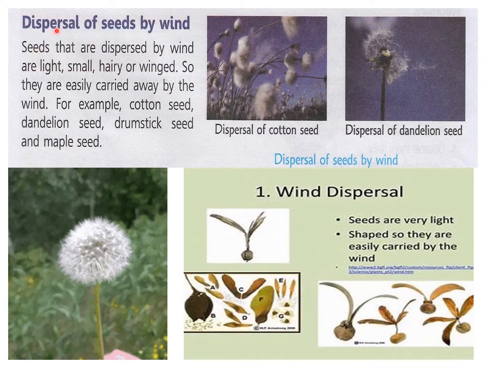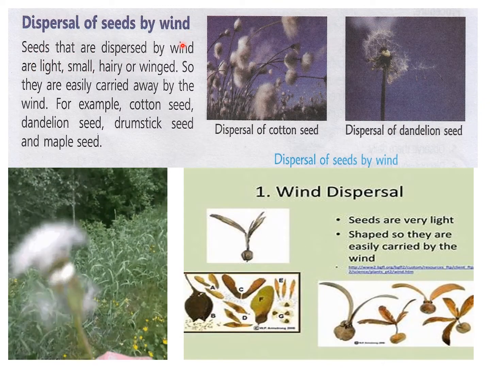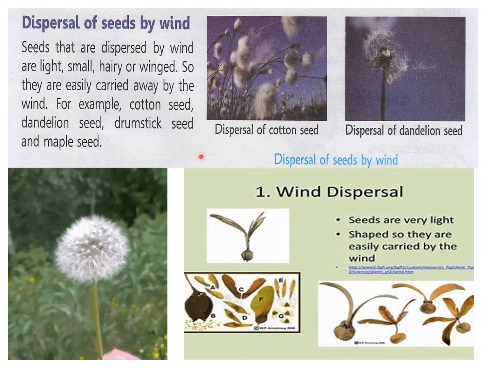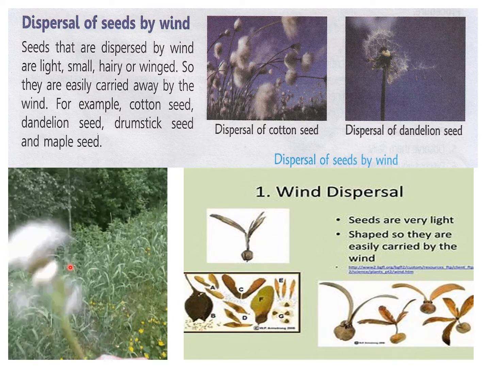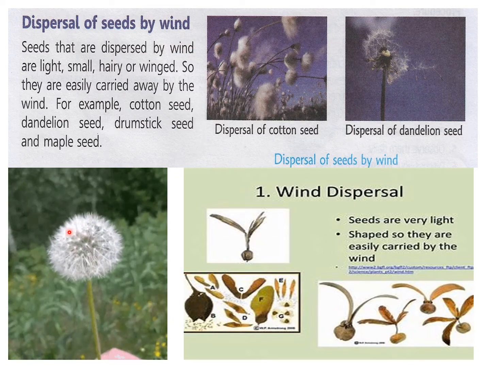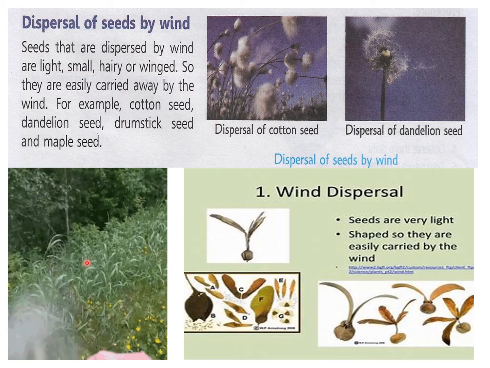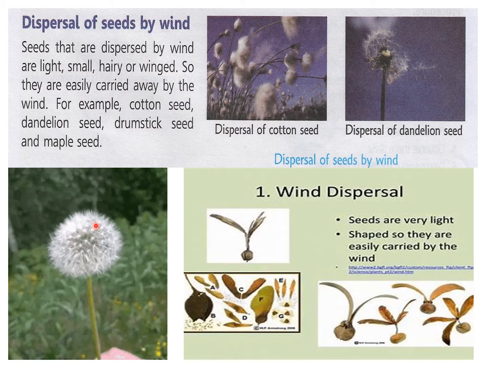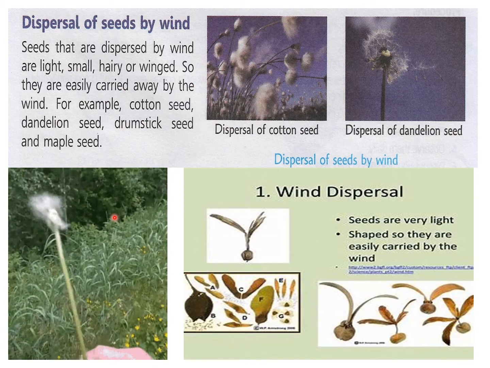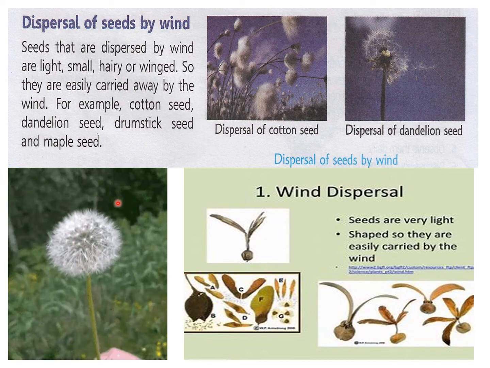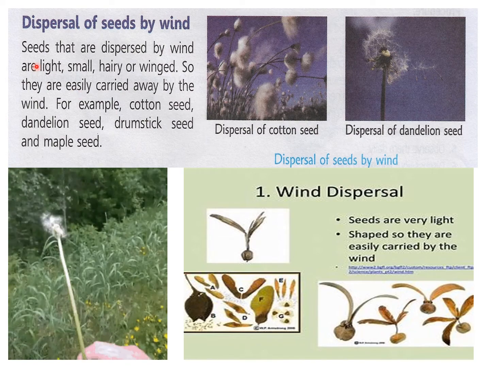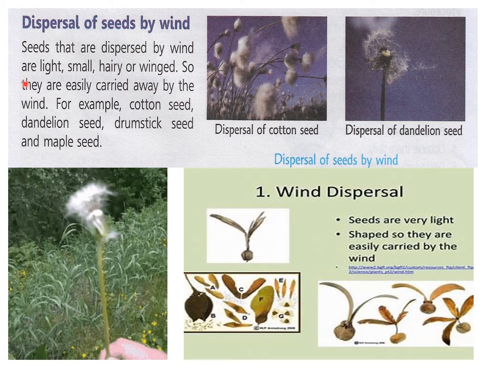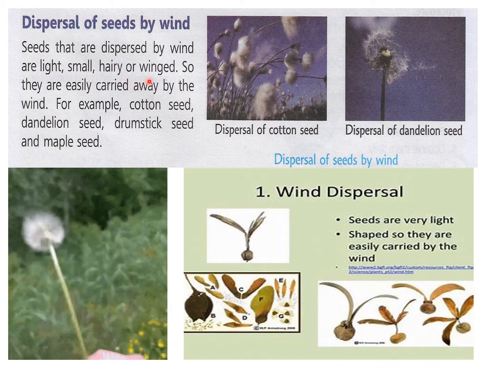So dispersal of seeds by wind. First of all, you can see here the seed is getting dispersed by the wind. All the seeds have got this hair-like structure, which helps them to fly in wind and reach other places for growing. So seeds dispersed by wind are light, small, hairy or winged.